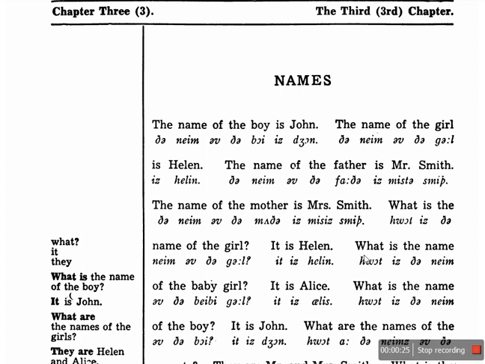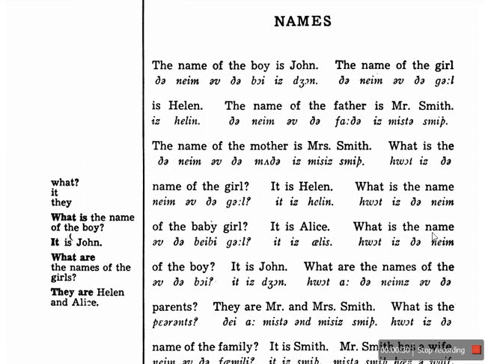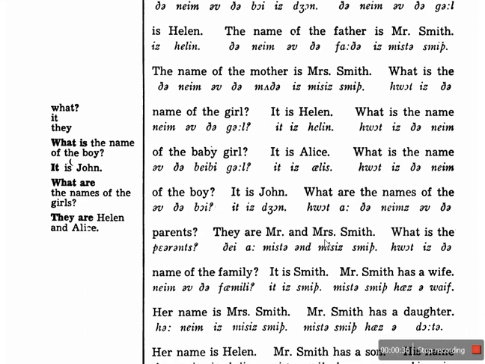It's Helen. What's the name of the baby girl? It's Alice. What's the name of the boy? It's John. What are the names of the parents? They are Mr. and Mrs. Smith. What is the name of the family? It's Smith.